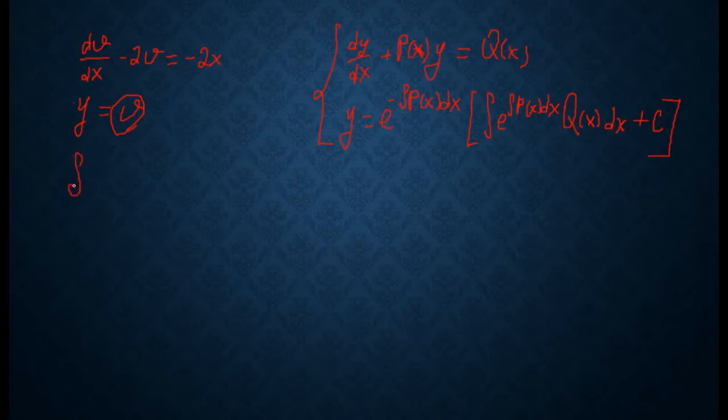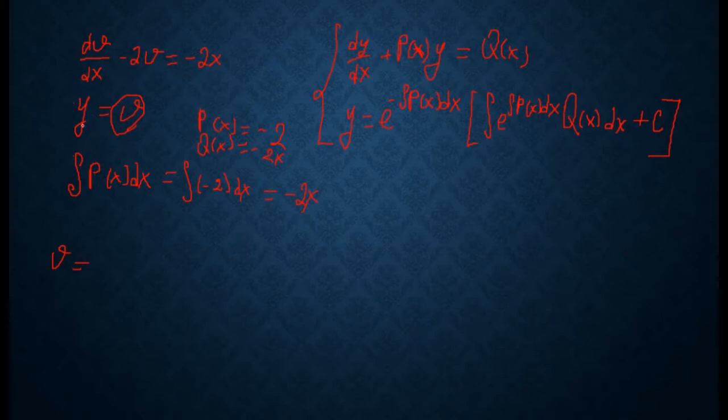The integral of p(x) dx, where p(x) is minus 2, is equal to minus 2x.